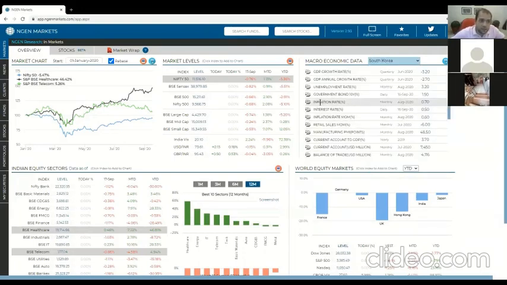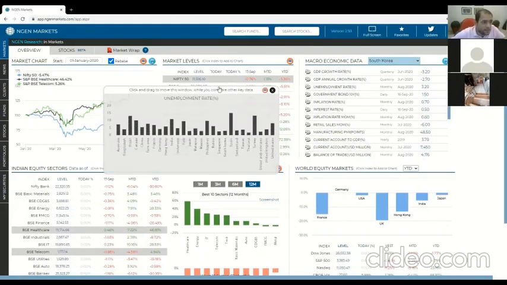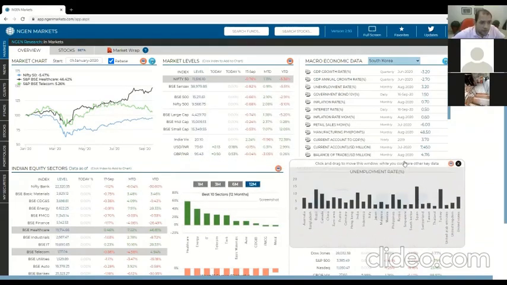The other useful thing you can do here is compare some of this economic data across countries. As you can see, I'm clicking on this little compare icon here, and it gives me a new window that can float around inside the screen. I can just put it at the bottom here, and now I'm looking at the unemployment rate of India here versus other countries.